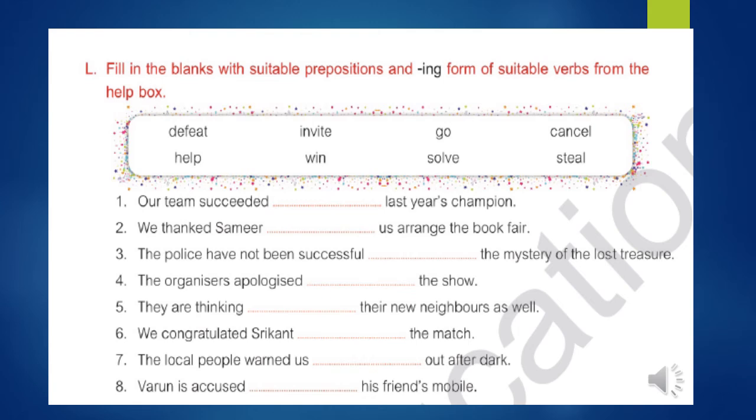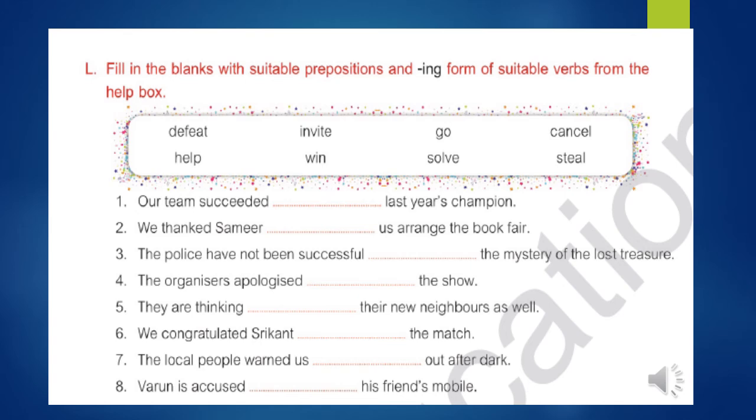We have to fill in the blanks with the options given below. And one thing we have to keep in mind is that whenever we use these words, we have to write them with the preposition. See the first sentence: Our team succeeded in defeating last year's champion. In defeating, we have tried here.